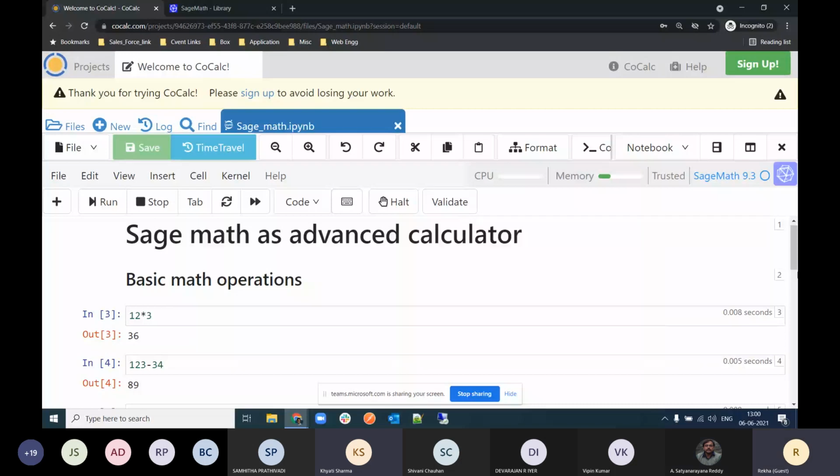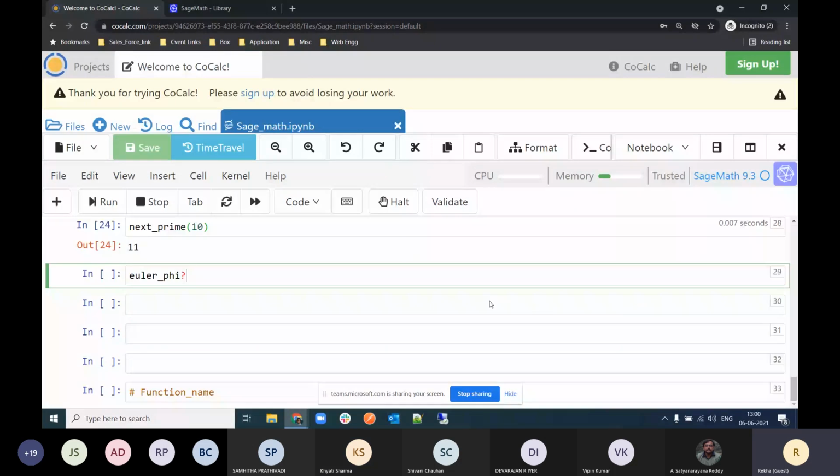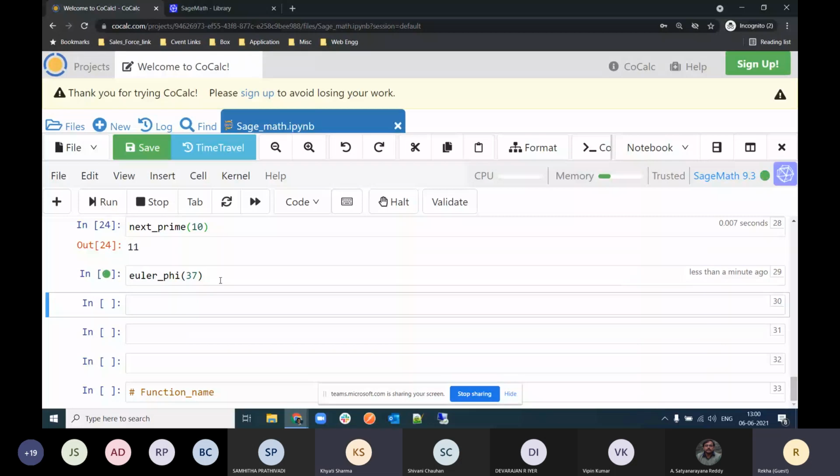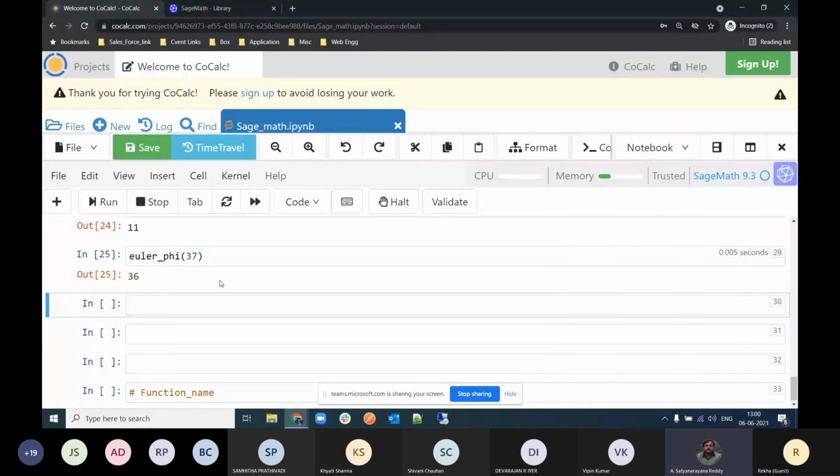Okay, since we have seen in the example that we need one argument for it, I'm just typing it here and then shift enter, right? And then you will get the output of it. There are a lot more functionalities also. We can solve the quadratic equation by using Sage. We can solve the system of linear equations by using Sage. So now we can tell them where they can practice these things, right?